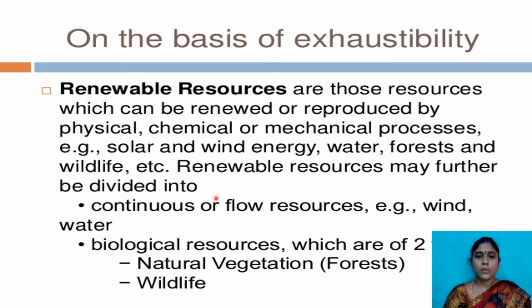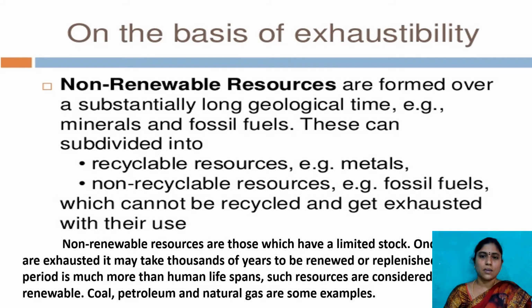These are ubiquitous, so we call them continuous flow. And the other is biological, which has life: natural vegetation, forest area, and wildlife. These are renewable resources. If one animal dies, we have plenty of the same species. We can regenerate more species by using one animal.